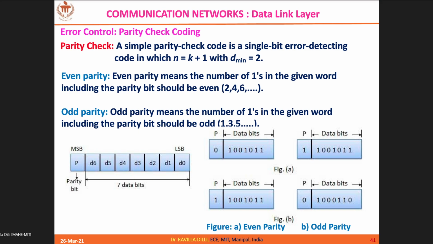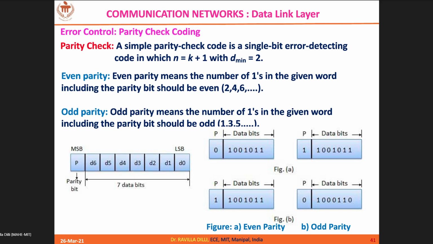So parity checking tells you that the number of ones, including the parity bit, which is 1 bit, should be even if you are following even parity, otherwise odd. Simple. So how does it help you? If any one bit is flipped, then the parity will not be satisfied.